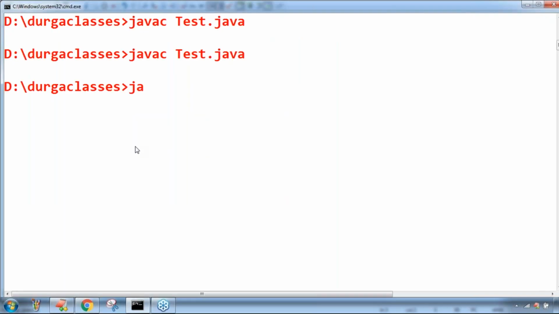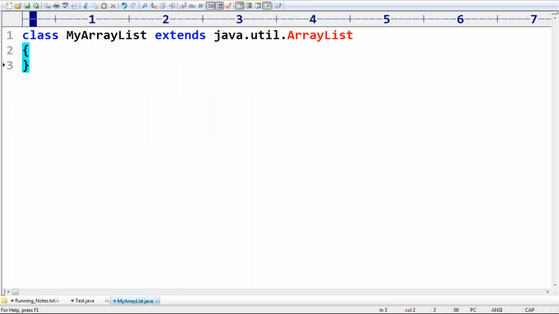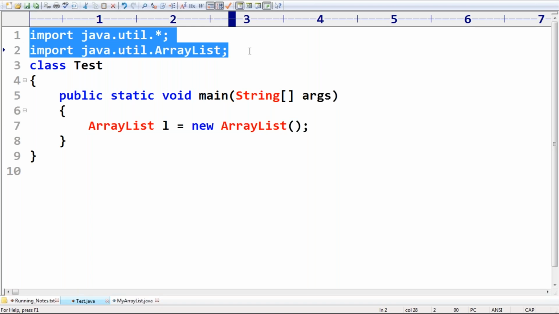Now let me run javac. Is MyArrayList.java syntactically valid or not? Am I facing any problem? No, perfectly valid and acceptable, because we can create a child class for ArrayList, no problem at all.